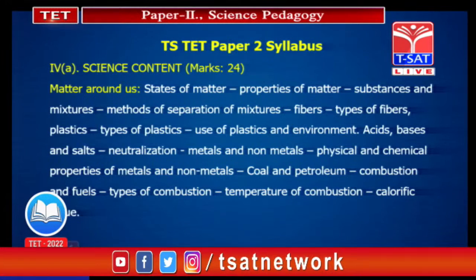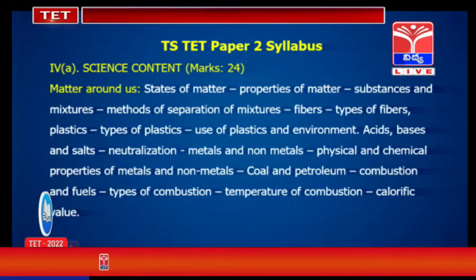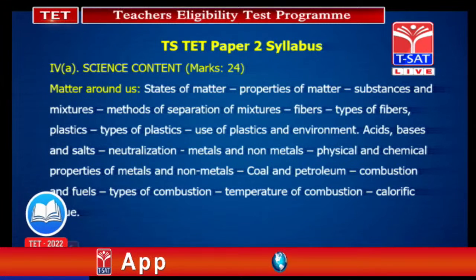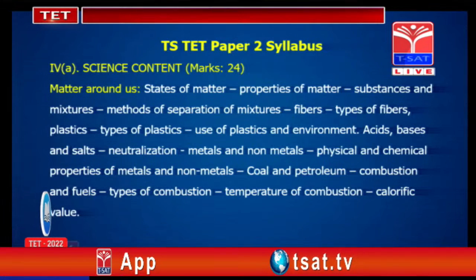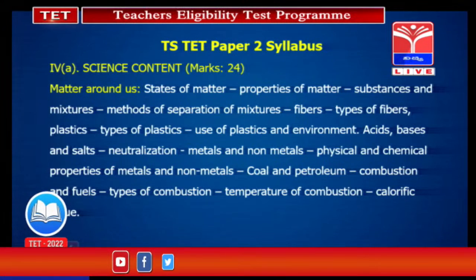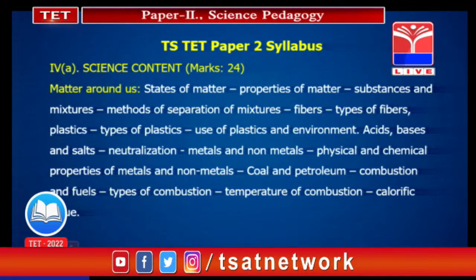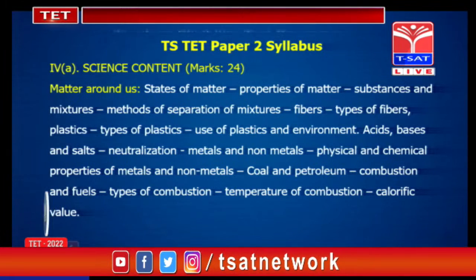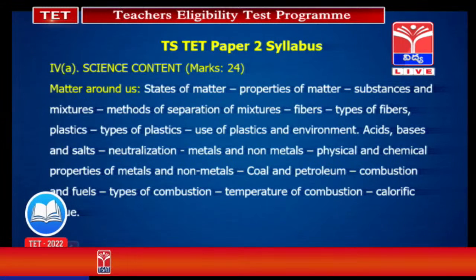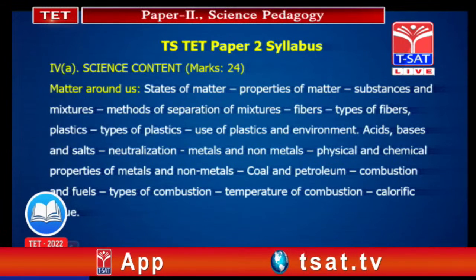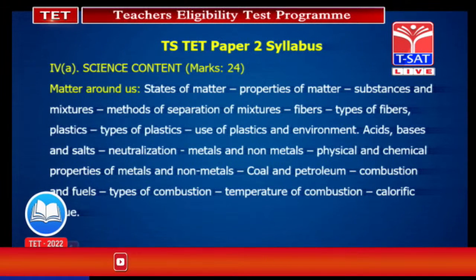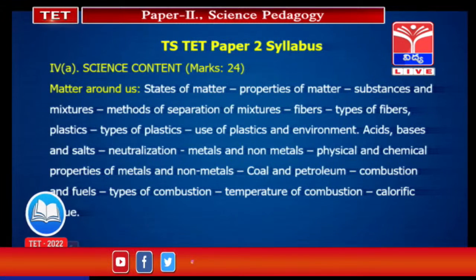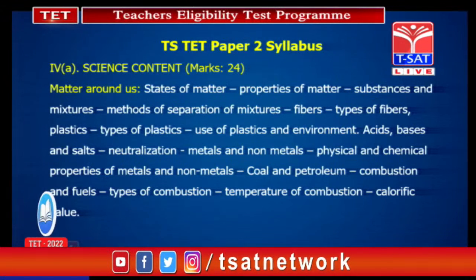Next, plastics. Types of plastics are thermoplastics and thermosetting plastics. Thermoplastics are those which are molded easily on heating. Thermosetting plastics are those which are not molded easily on heating. We have examples on it. Next, a very important topic, acids, bases and salts, neutralization. This topic had more weightage in the previous TET examinations, and we may expect it in this examination also.